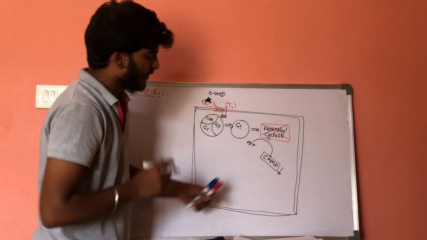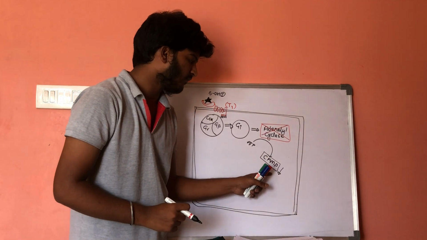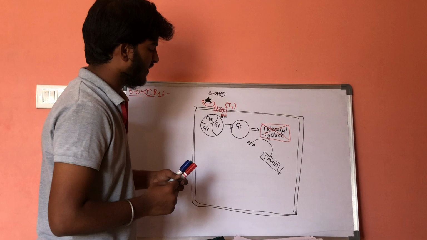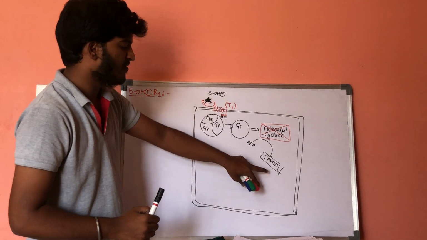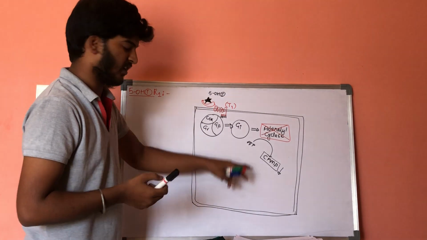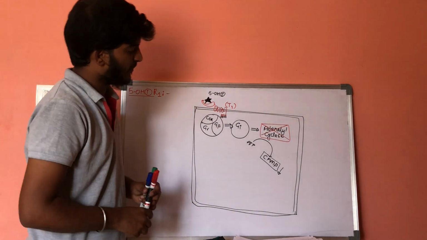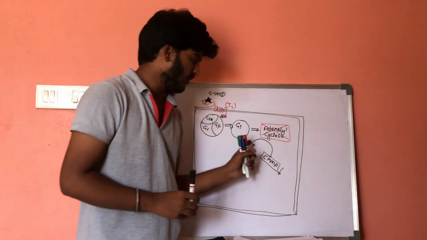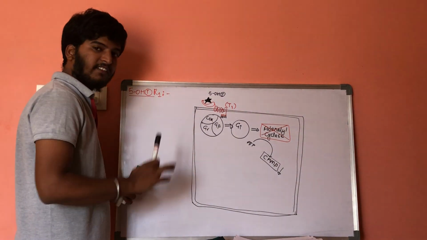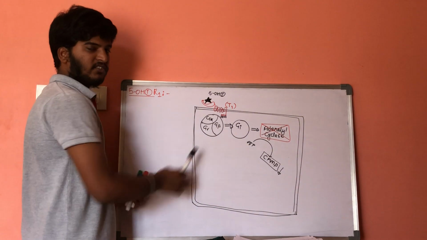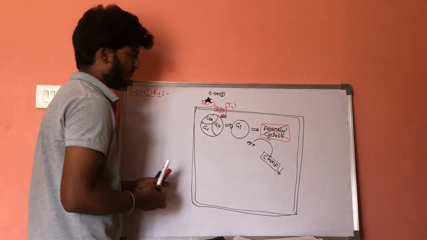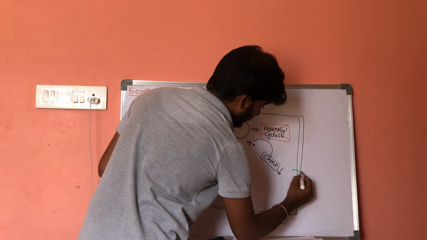As a result, there is a decrease in cyclic AMP level, so there will be no activation of calcium channels and no influx of calcium ions.